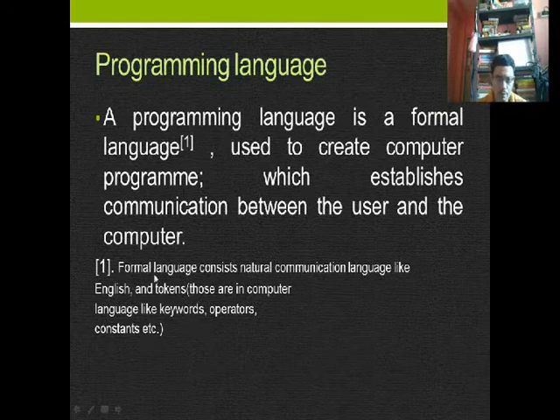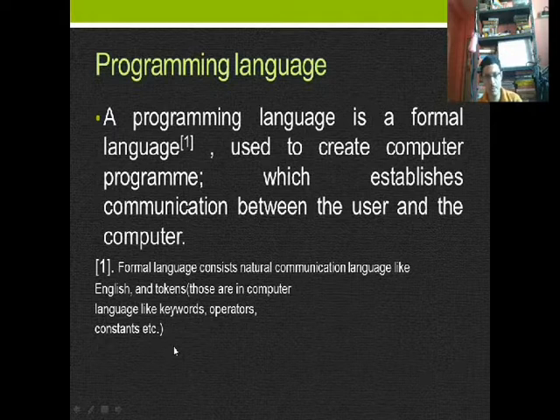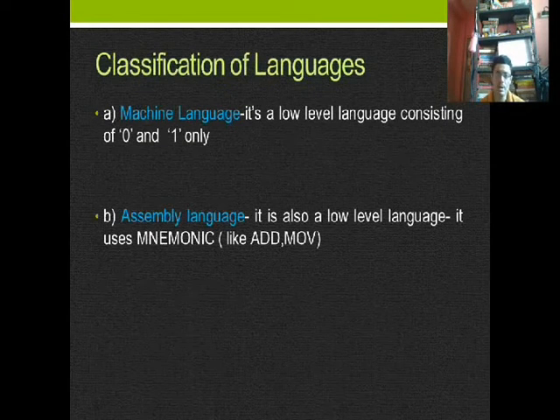That is, a formal language consists of natural communication language like English and tokens. What are tokens? Tokens are those in computer language like keywords, operators, separators, constants. Programming language is basically user friendly. The user knows it. Identify the languages.